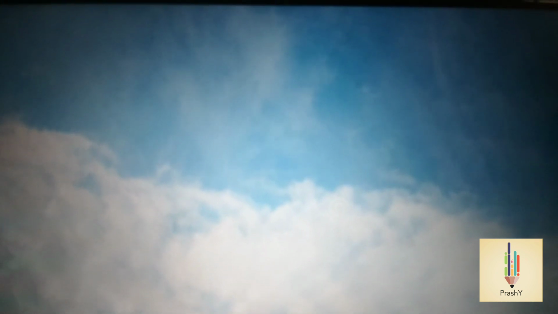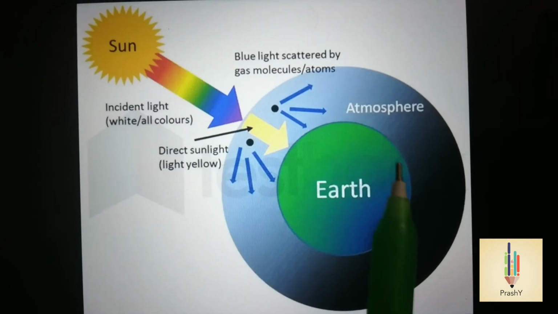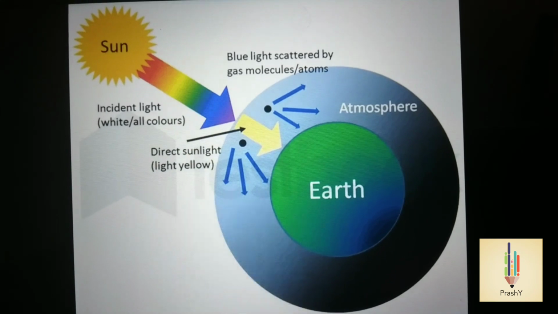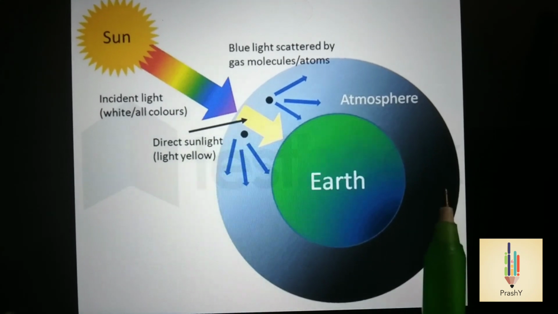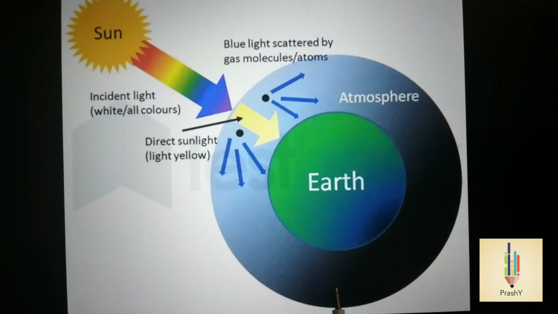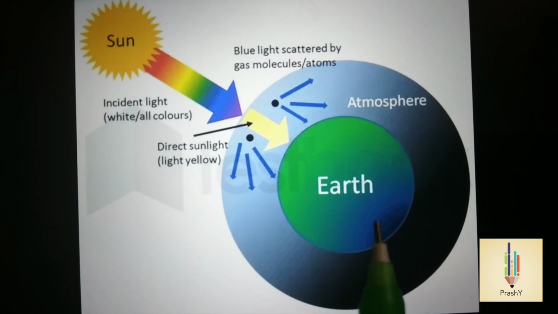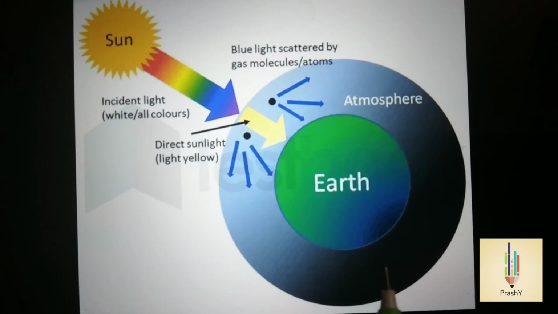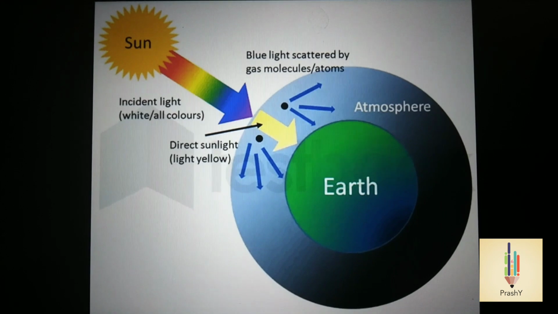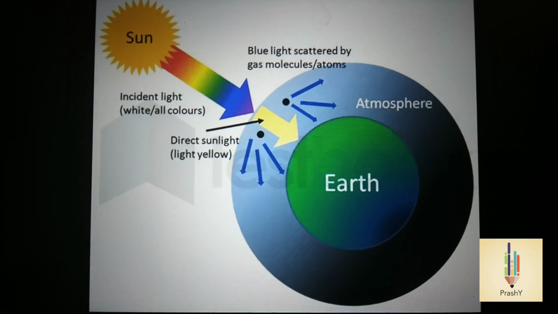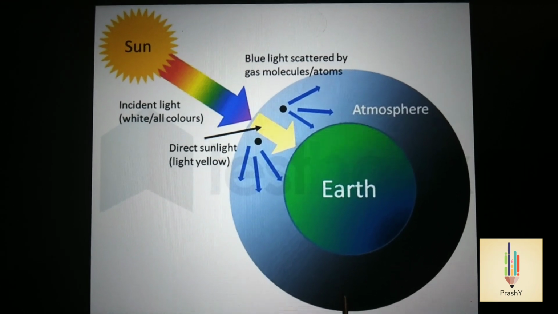If the angle of scattering is 90 degrees, then the intensity of scattered light is maximum. See why the sky appears blue. The sky appears blue due to scattering of light. Our atmosphere contains nitrogen and oxygen molecules. Each of these molecules is comparable to the wavelength of blue light. So these molecules act as scattering centers for scattering blue light. Thus, the sky appears blue.